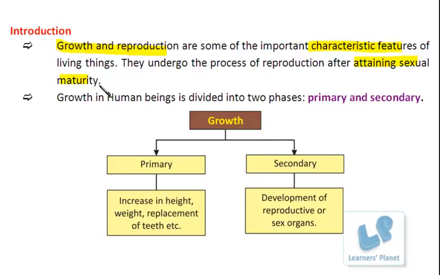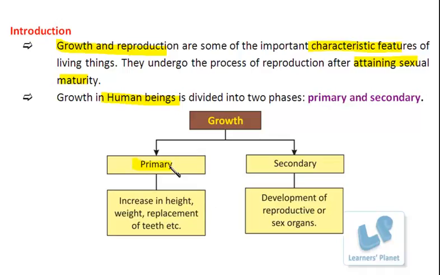So the growth and development among such organisms is divided into two different phases. As we consider human beings in this chapter, let me tell you that growth in human beings is divided into two phases: the primary phase and the secondary phase, right?